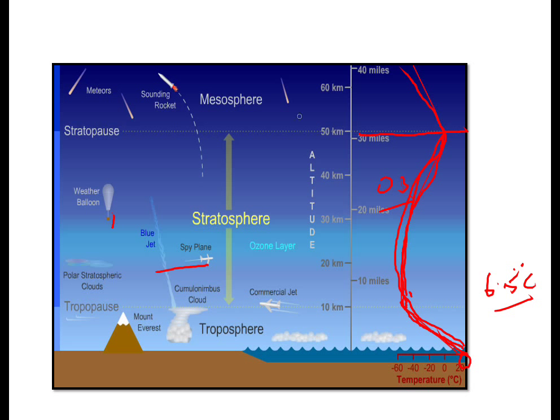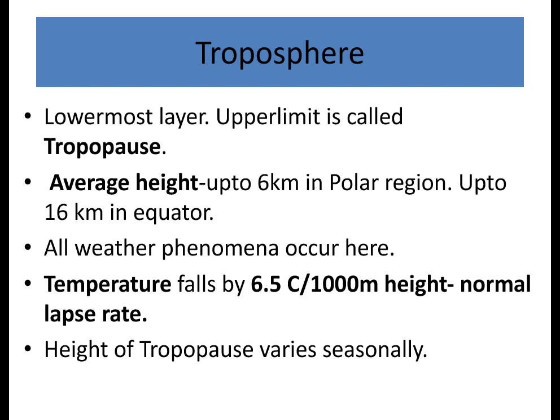In the mesosphere, rocket launches and all take place in this mesospheric layer. So it's about 100, and especially above 100 kilometers from the Earth's surface, in these layers rocket launches and all are taking place. So first let's see the troposphere.